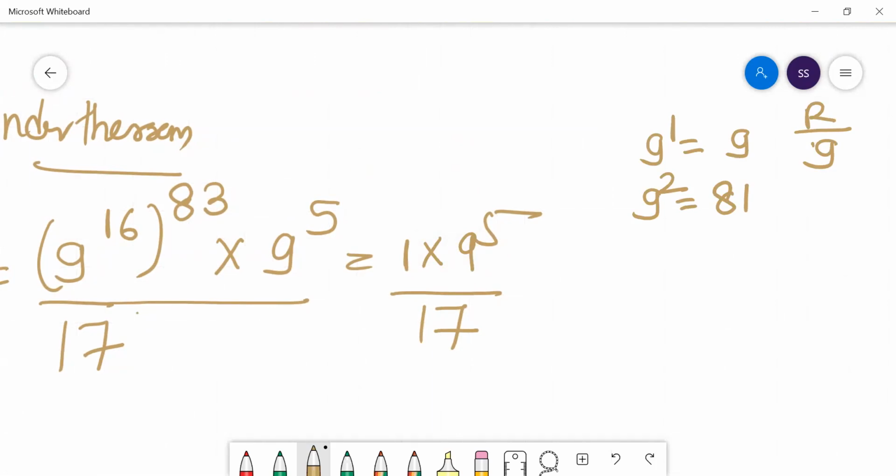So minus 4 means what? 13 plus 4, 17. It will give you a remainder of 13. And 9 to the power 3. 9 to the power 3 will be what? See, 9 to the power 3, don't waste your time. 9 to the power 3 is 729.